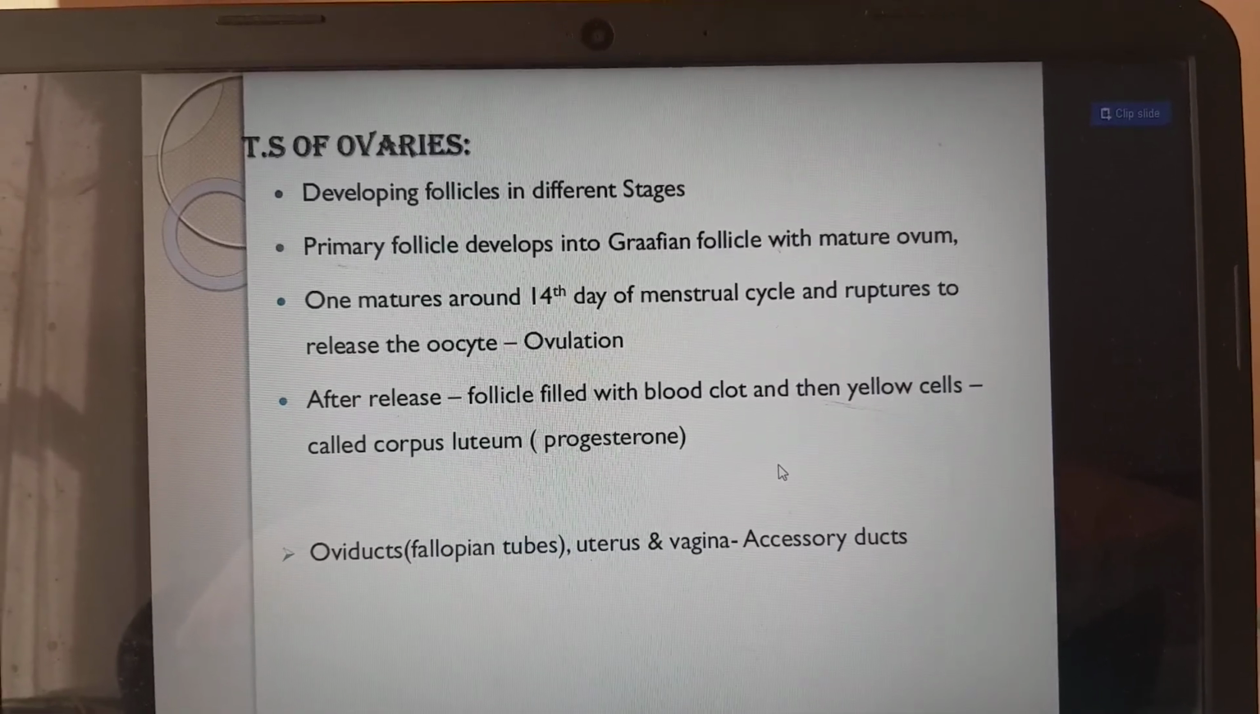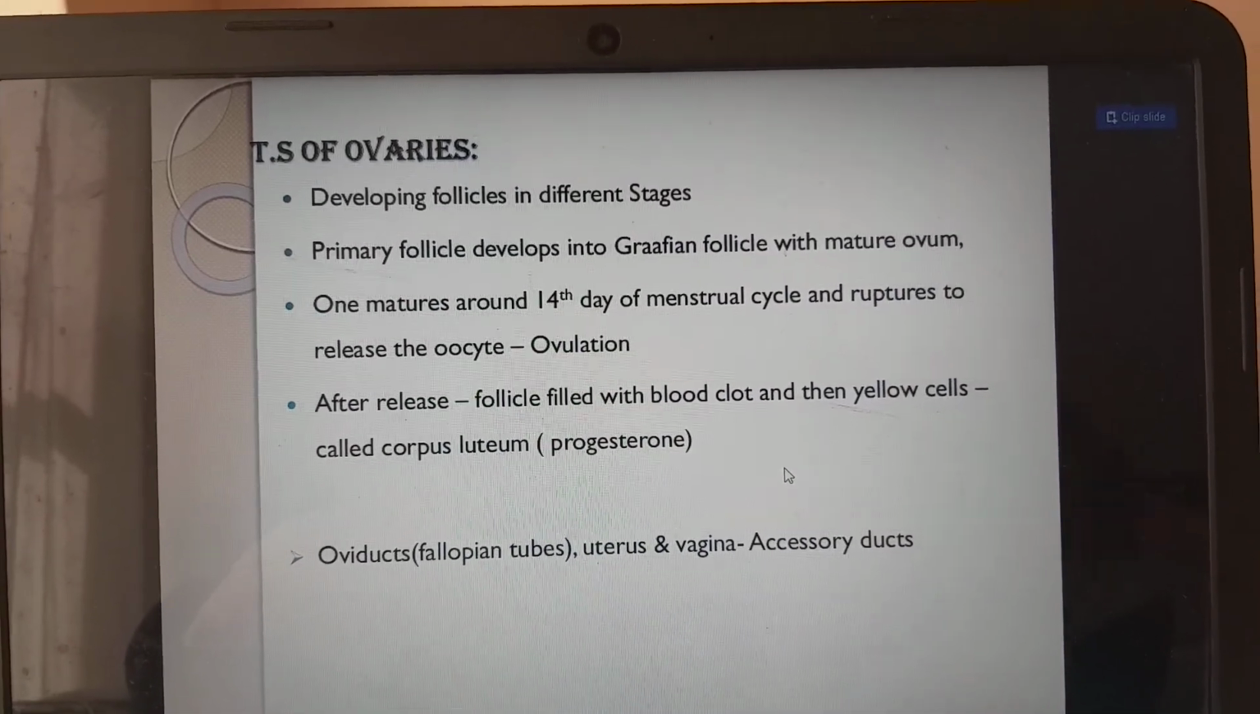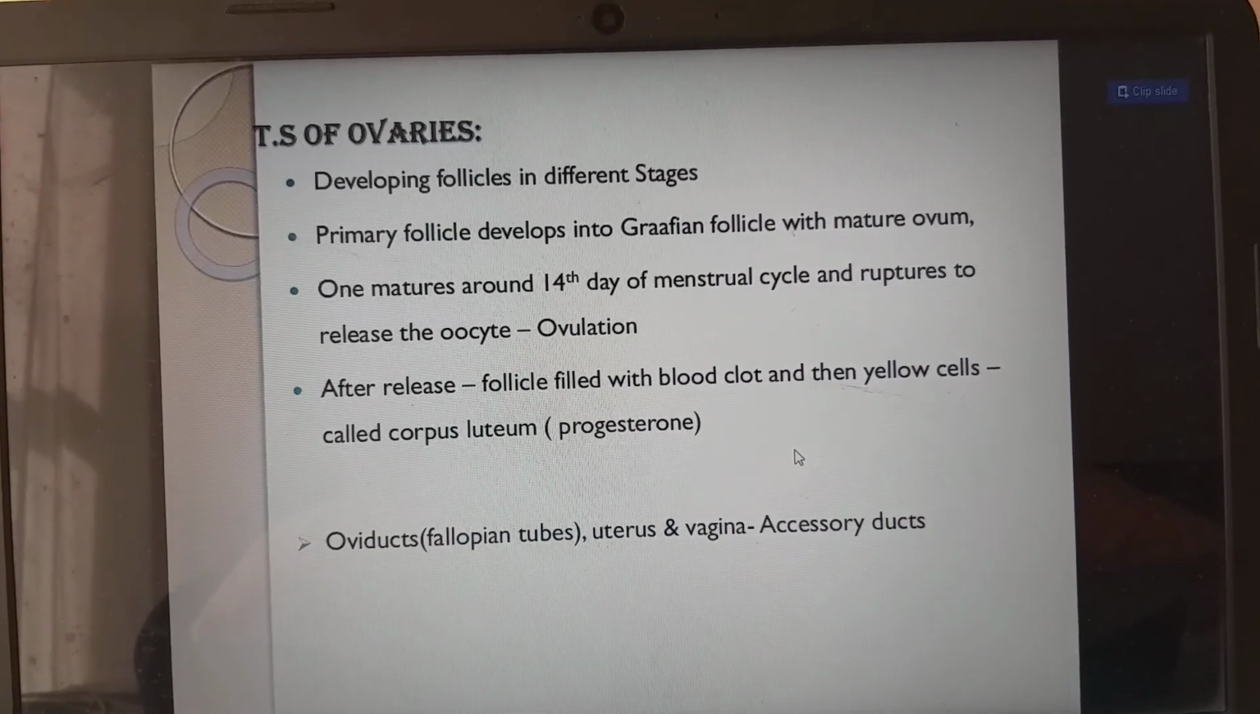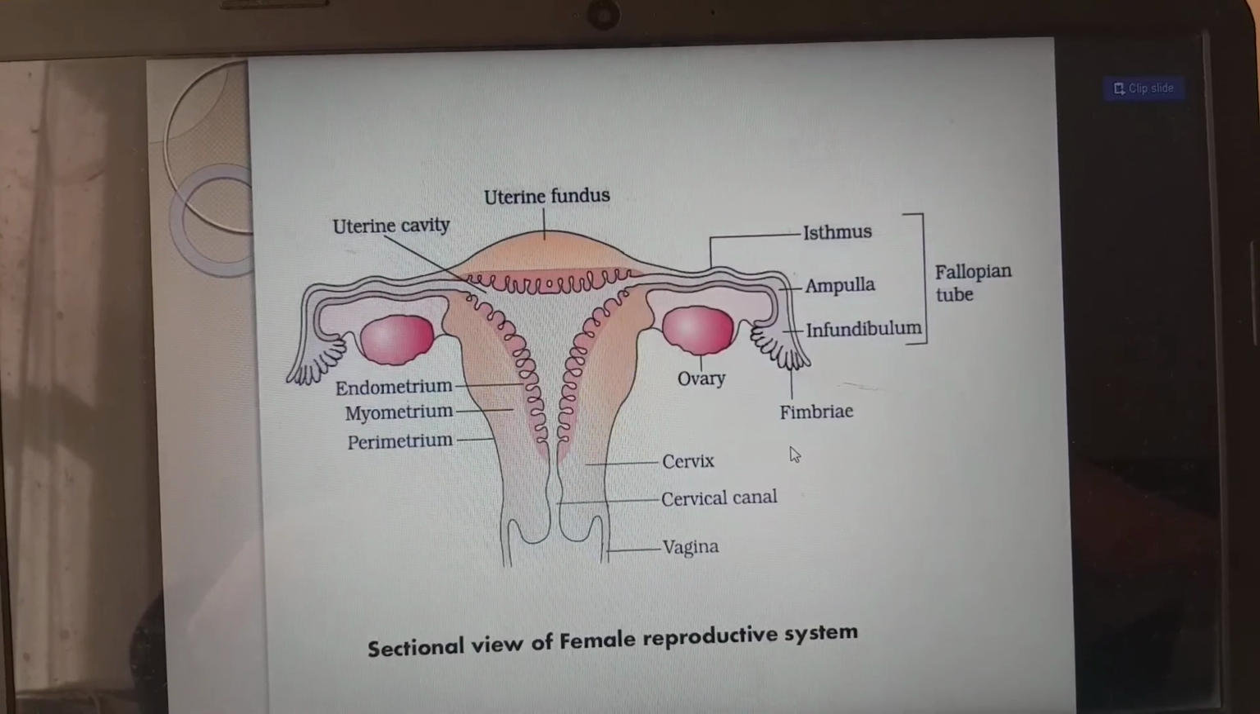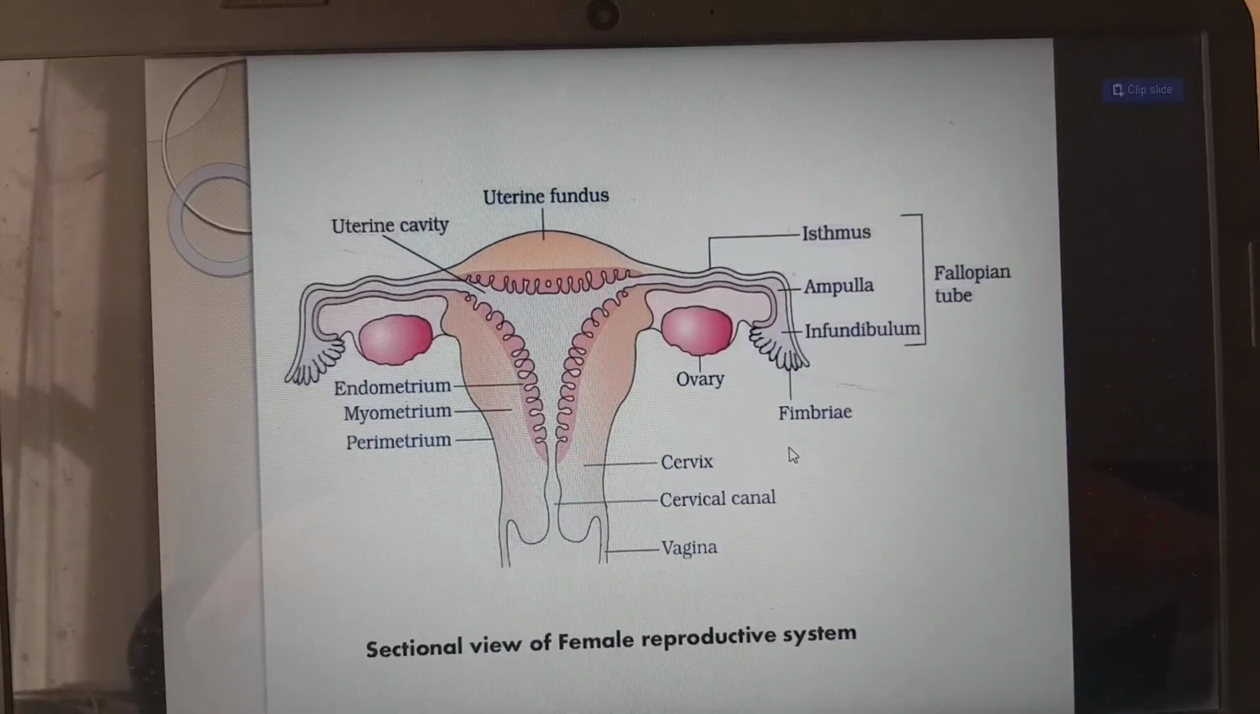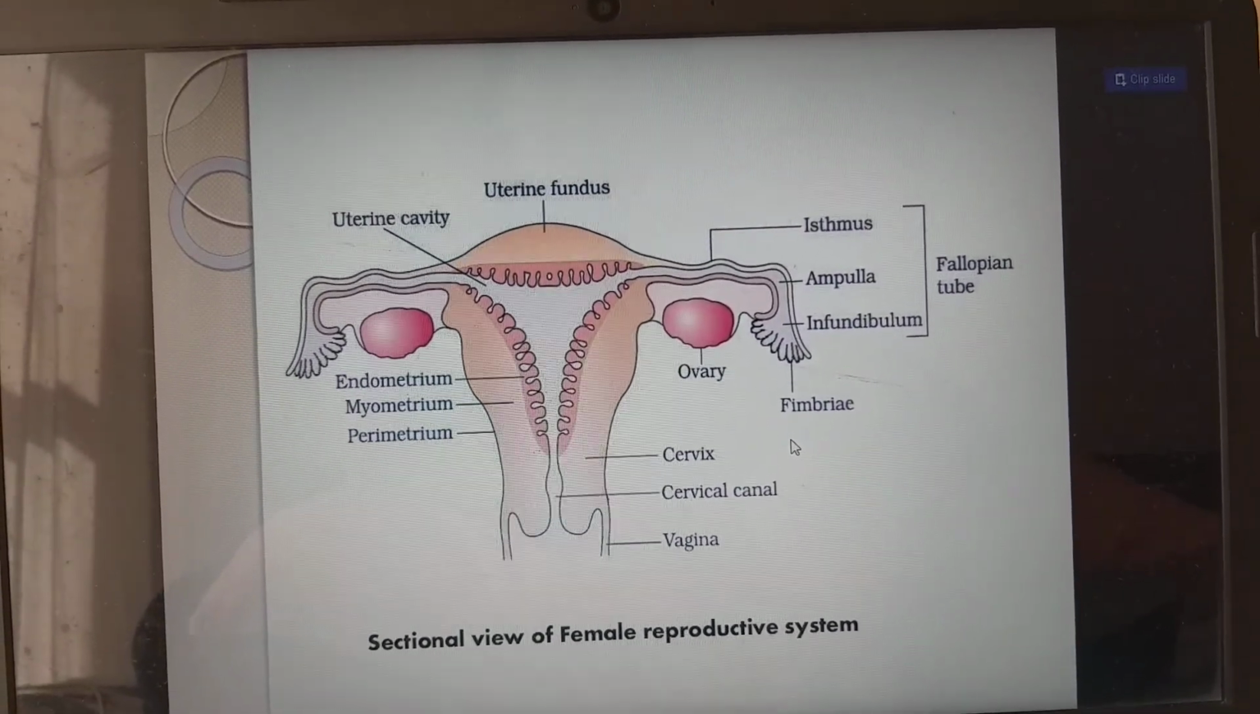Oviducts, otherwise called fallopian tubes, uterus, vagina, and the accessory ducts. All three of these we have already discussed in this picture. This is the sectional view of the female reproductive system.